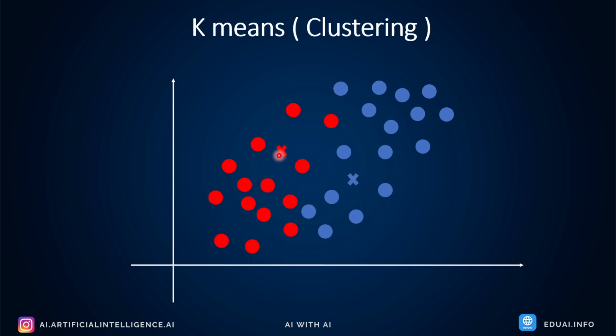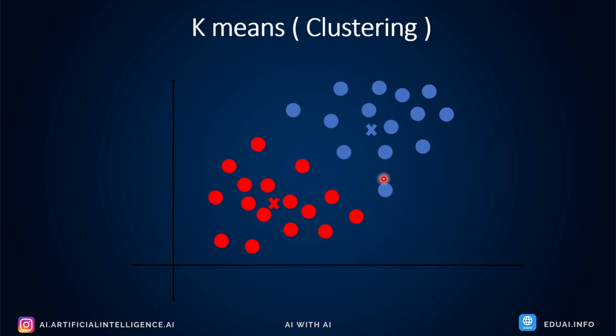Now again these seeds will start moving towards the center of cluster 1, and similarly the blue one will start moving to the centroid, that is, to the center of these blue data points. Once they shift into the centers, it will reset the colors and ask the same question again: are you closer to red? Become red. Are you closer to blue? Become blue. So the data points which are closer to red will become red, and the data points which are closer to blue will become blue.